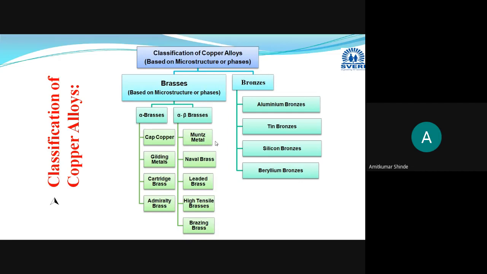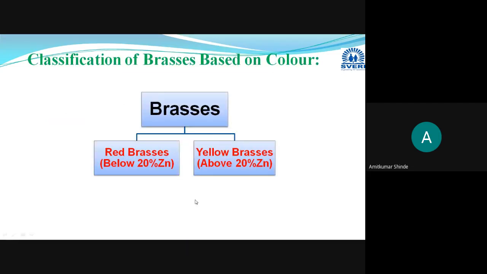And this brass material is also classified depending on their color. Okay, already this part I have discussed yesterday, but I will repeat it. The brasses will be classified as red brasses and yellow brasses. Whenever percentage of zinc is less than 20%, it will be termed as a red brass, and whenever percentage of zinc is more than 20%, it will be termed as yellow brass. Why is it termed as red? When the amount of zinc is less than 20%, its color will be reddish.